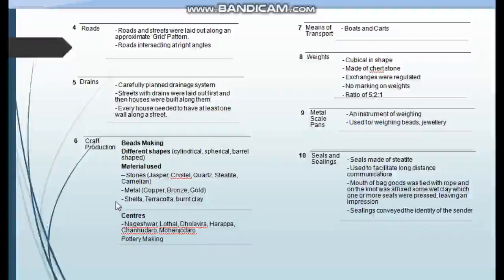Now let us see which were the centers of bead making. If we see minutely from page 11, we will come to know that Nageshwar, Lothal, Dholavira, these three sites of Harappan civilization are situated in Gujarat. Harappa, Mohenjo-daro and Chanhudaro, these three centers are situated in present-day Pakistan. From these six sites, archaeologists have discovered bead making centers.